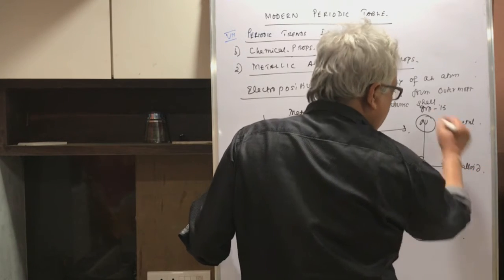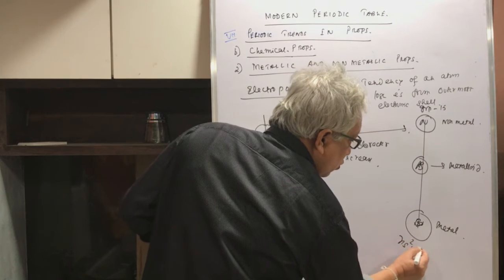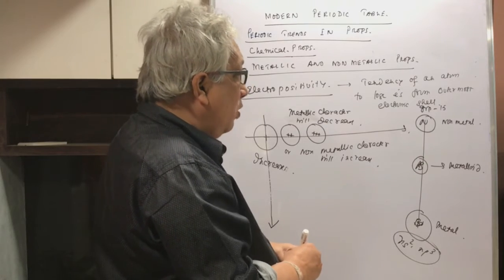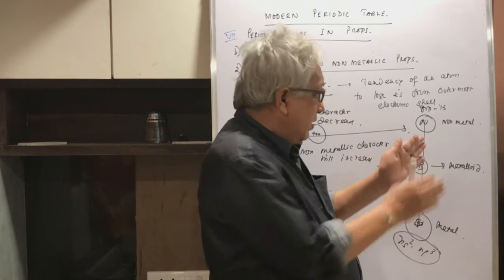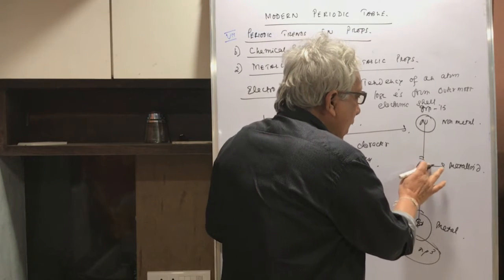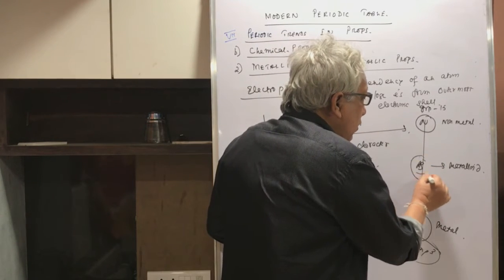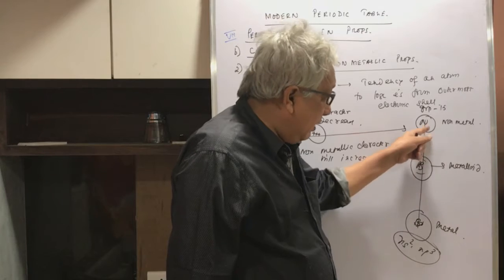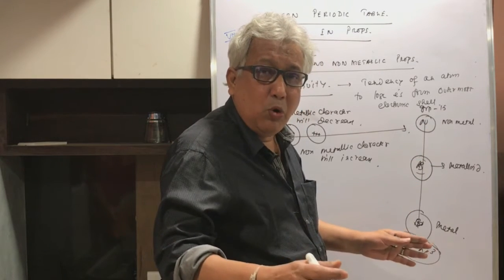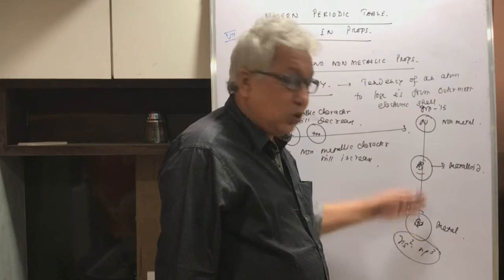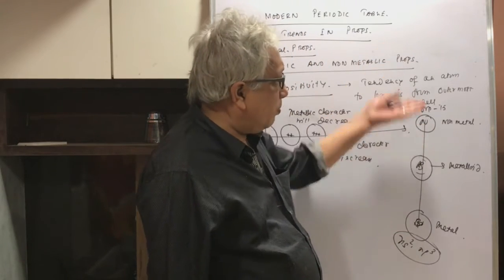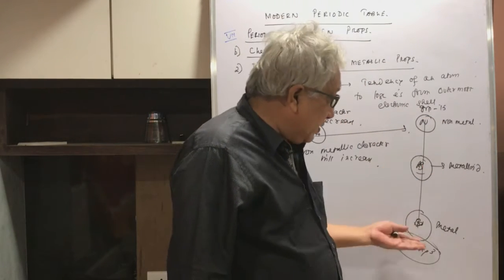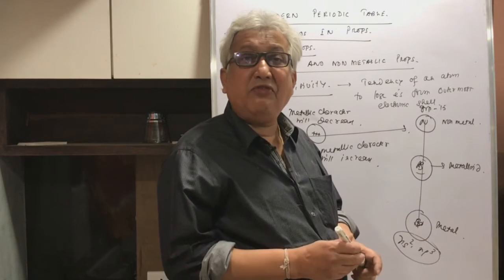Now all of them have a configuration of ns2 np3. That means the number of electrons in the outermost shell is the same, but as you go from nitrogen to bismuth, the size of the atom increases, and as the size increases, the attraction from the nucleus becomes lesser, so the tendency to lose electrons becomes more, and electropositivity increases. So much so that in the same group, right on the top, nitrogen is the non-metal, in the middle arsenic is a metalloid, whereas right at the bottom bismuth is a confirmed metal.